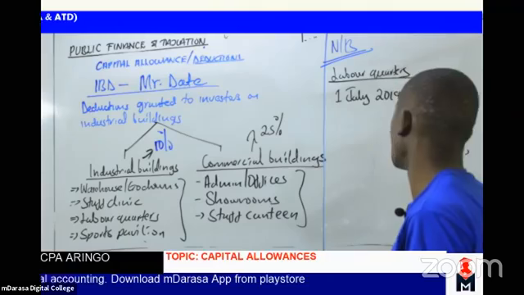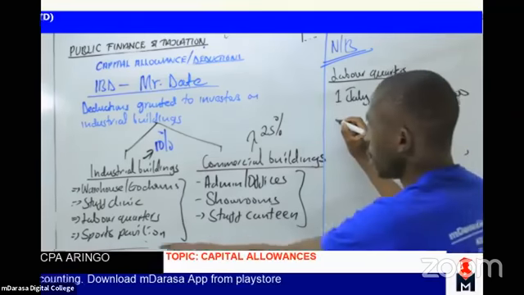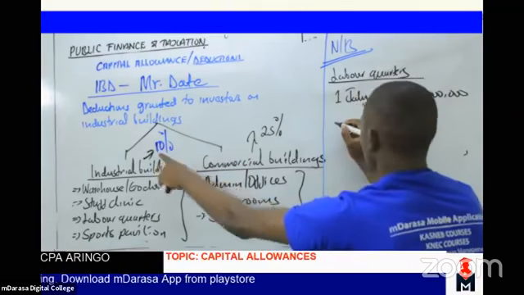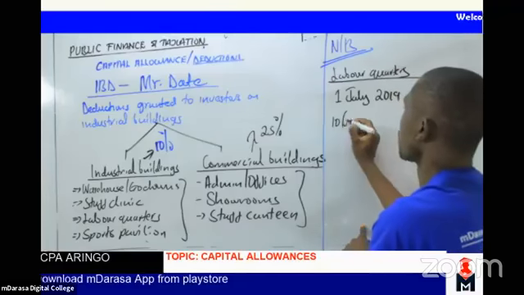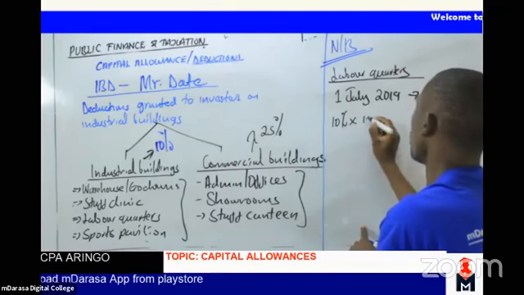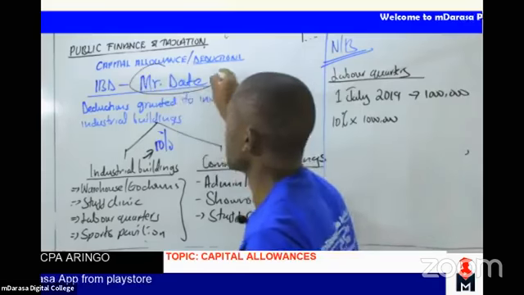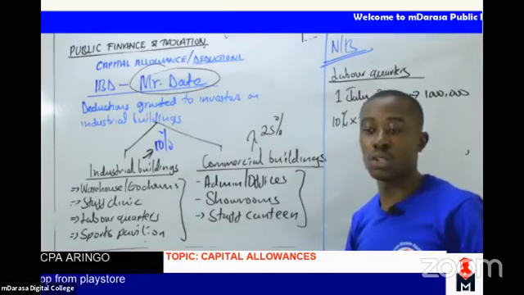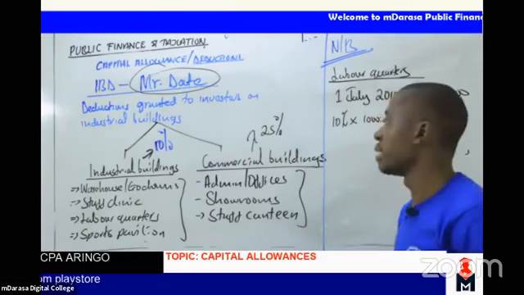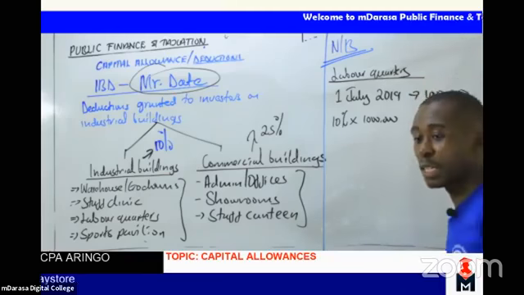Labor quarters, as we've seen, are at the rate of 10%. So I'll take my 10% multiplied by 1 million. Then I'm going to incorporate the concept of Mr. Date. When did we start using this asset?